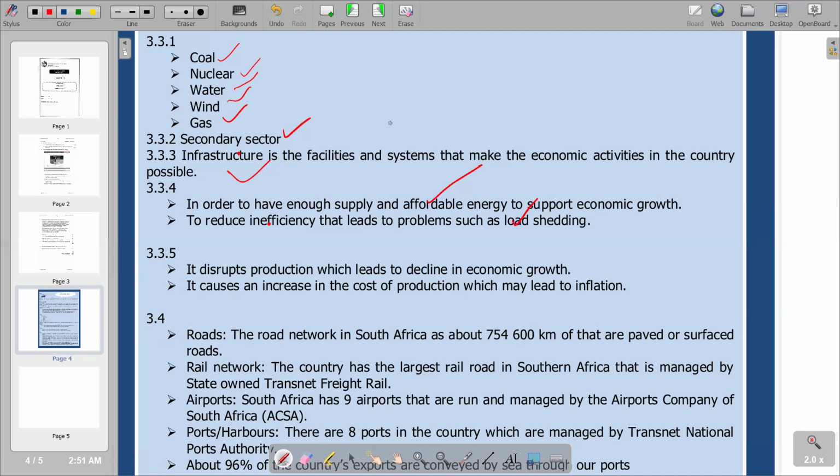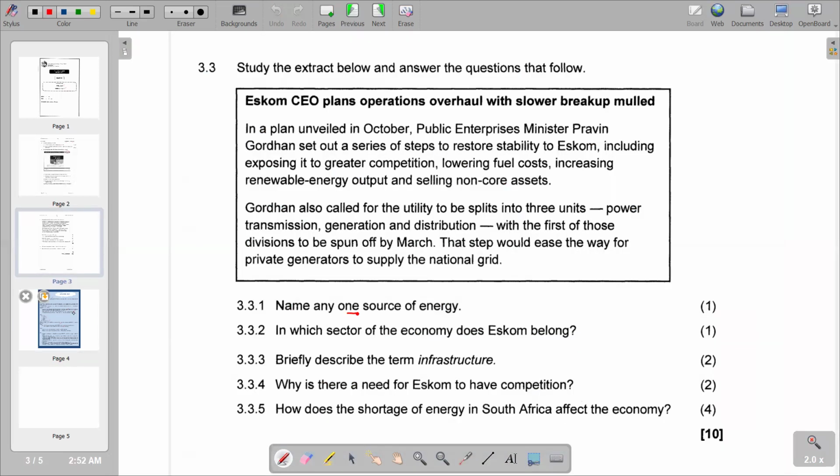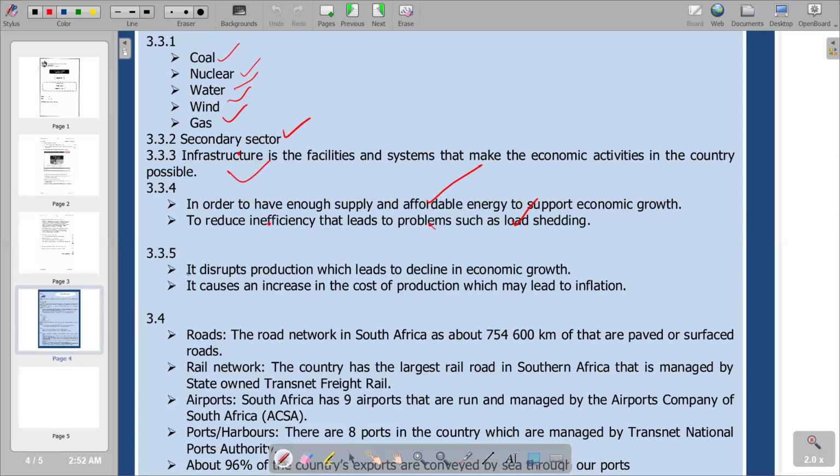So in this case, it will help solve problems such as load shedding. So that's what we got for 3.3.4. Then we are going to see that we have negatives that impact production, which leads to a decline in economic growth. Production cannot take place when there is no energy. So in that case, we're going to see a decline in economic production, which may lead to inflation also.